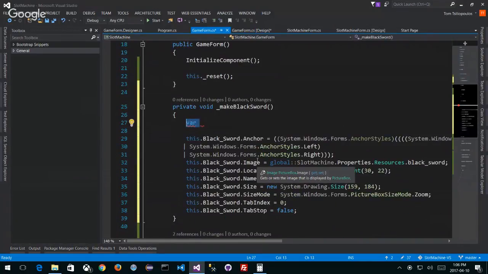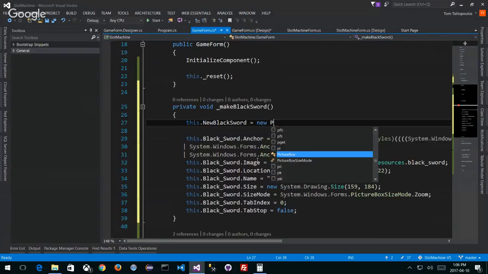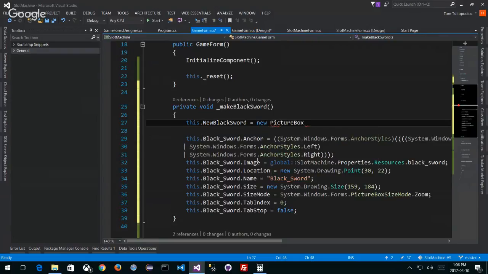I want to instantiate it. So inside my MakeBlackSword, I want to do this: newBlackSword is equal to a new PictureBox object, right? Now, what does it need? I can simply make it like this. That's the first thing to do. I need to instantiate this object, a new picture box. This is like making controls programmatically.